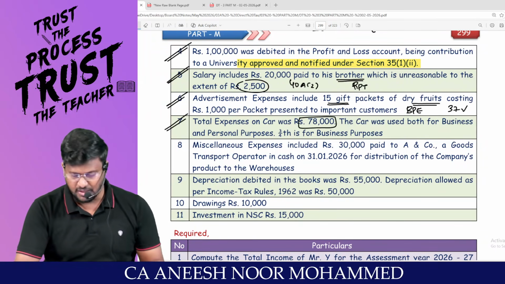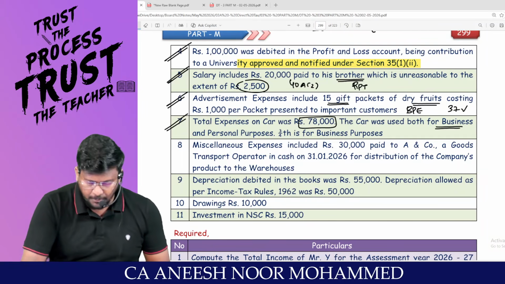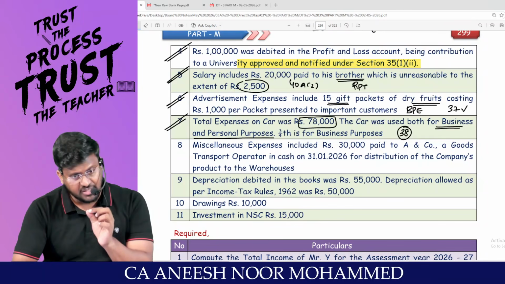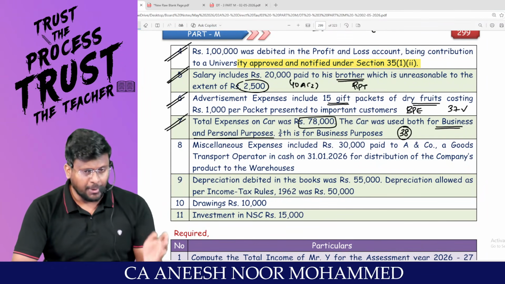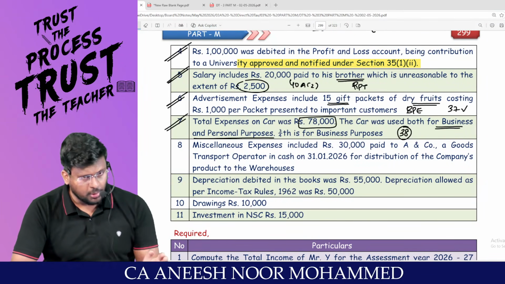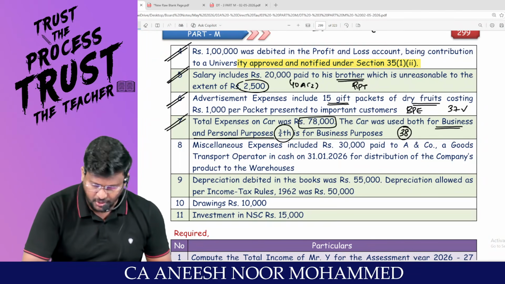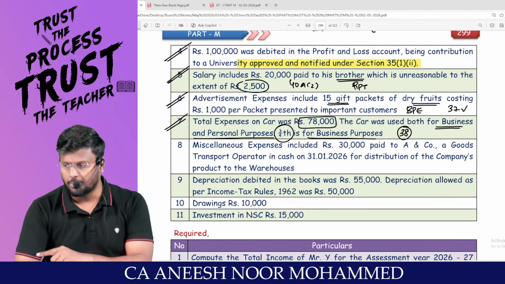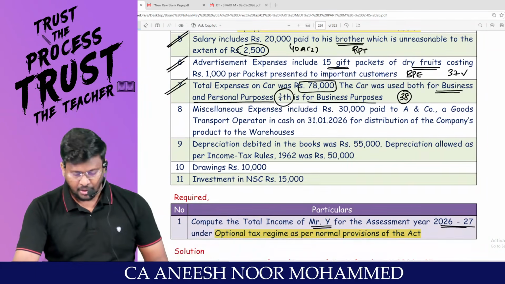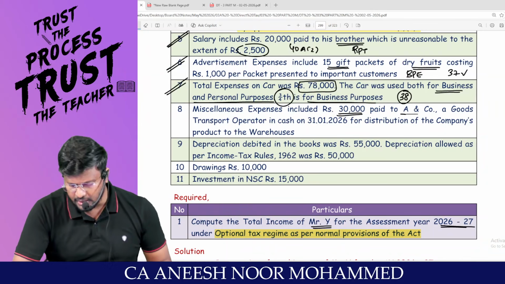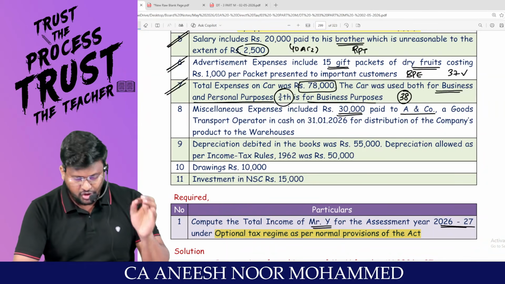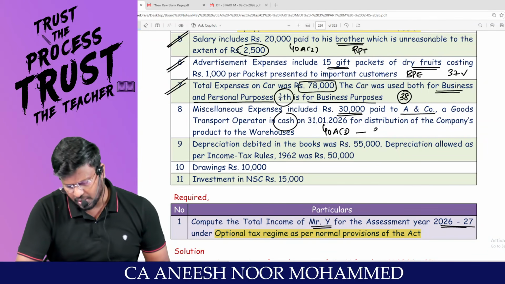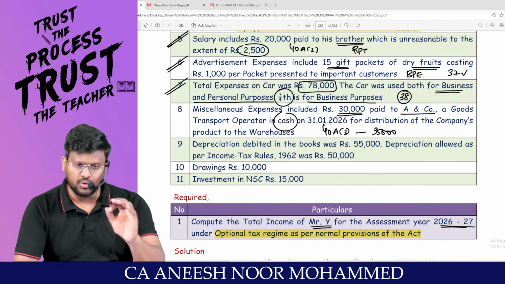Total expense on car is 78,000. 78,000 rupees is the expenses for car. Car was used for both business and personal. As per section 38, if an asset has been used for both business and personal, only the proportion or percentage attributable to business expenditure will be allowed as a deduction. 3/4 is for business purpose. That means 1/4 of the expenses debited to P&L account should be added back. Miscellaneous expenses include 30,000 paid to A and Co., a GTA, in cash. As we all know, as per section 40A(3), to a GTA up to 35,000 rupees you can pay in cash.